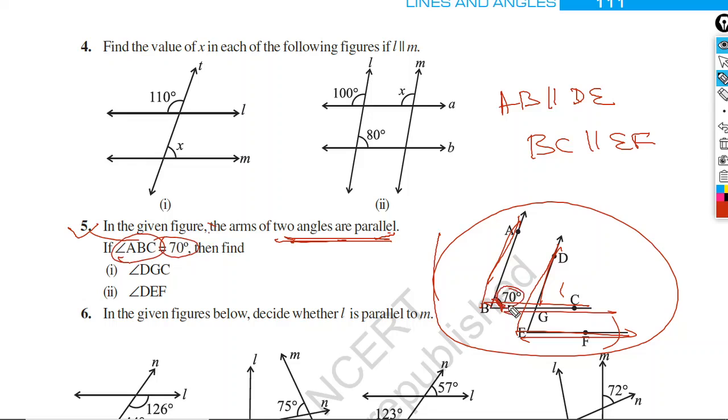Angle B is equal to 70 degree. Then find angle DGC. Where is DGC? This angle you have to find. And find angle DEF. Okay, this angle. You have to find these two angles. Okay, let's start.